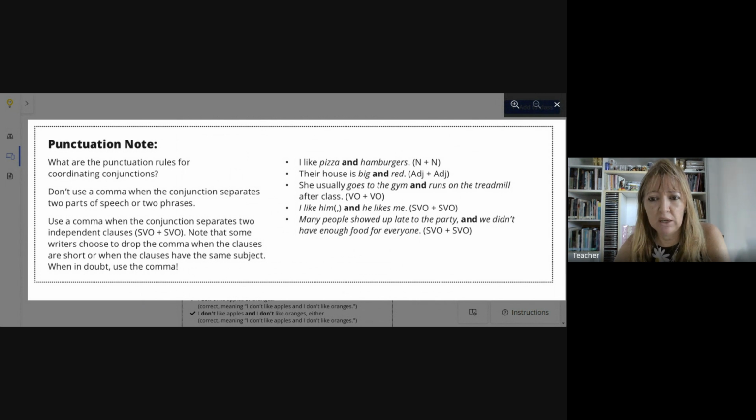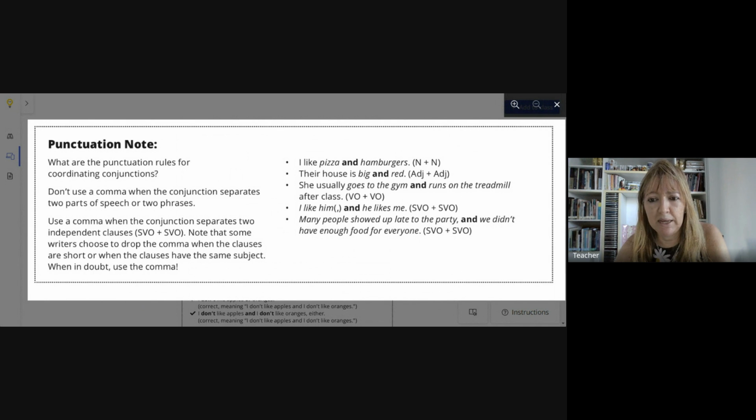She usually goes to the gym and runs on the treadmill after class. In this case, you have two verbs plus objects. You see? The verb goes and the object to the gym. Another verb, runs, on the treadmill after class. Verb runs and object. We saw this before. Remember, the same subject, she.